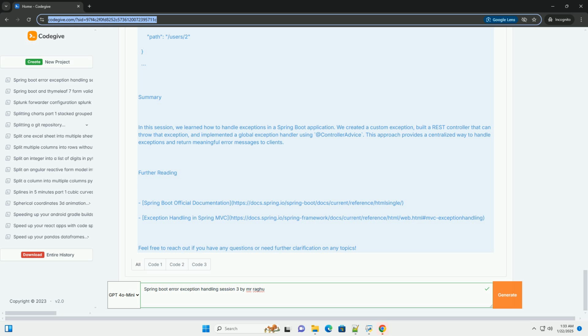Run your Spring Boot application and test the endpoint using a tool like Postman or curl. Accessing /users/1 will return. Accessing /users/2 will return.